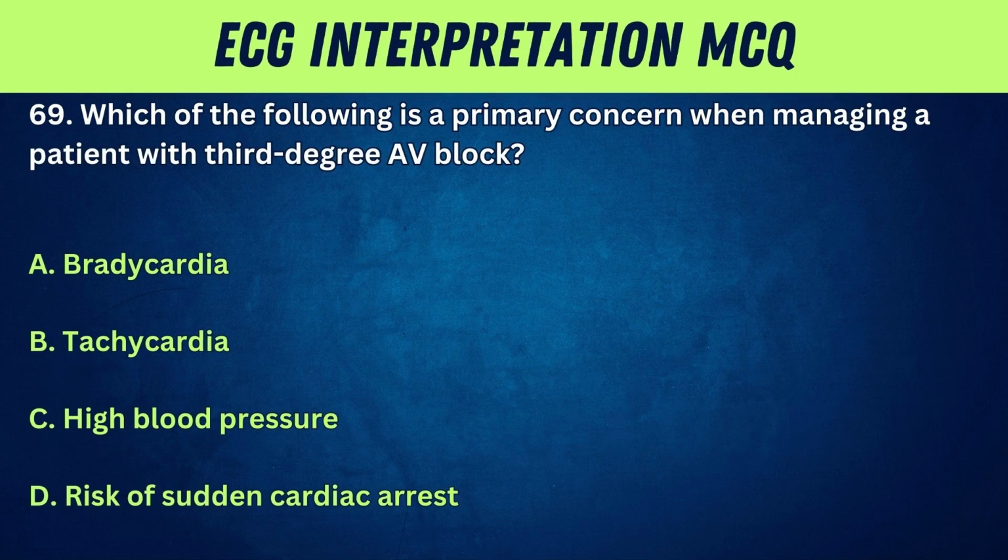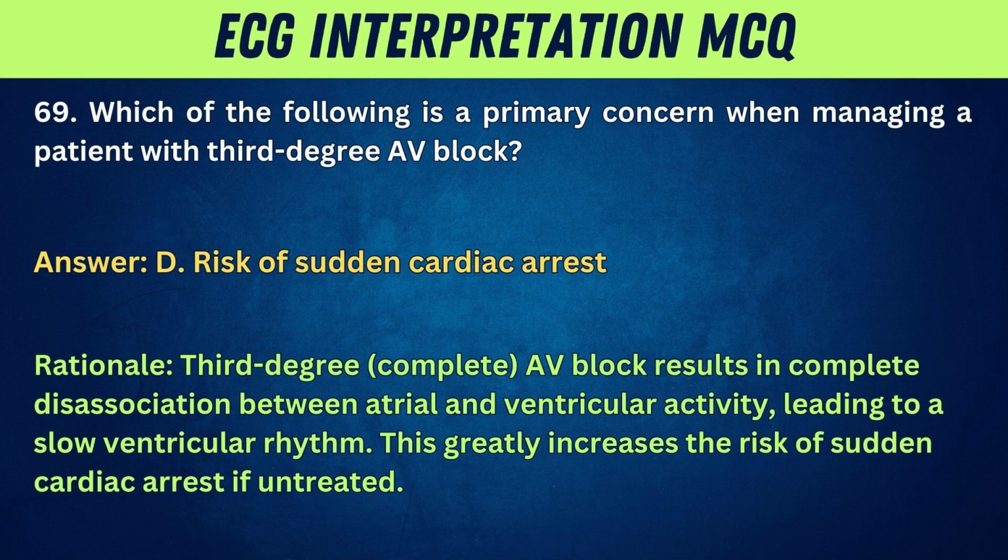69. Which of the following is a primary concern when managing a patient with third-degree AV block? A. Bradycardia. B. Tachycardia. C. High blood pressure. D. Risk of sudden cardiac arrest. Answer: D. Risk of sudden cardiac arrest. Rationale: third-degree, complete, AV block results in complete dissociation between atrial and ventricular activity, leading to a slow ventricular rhythm. This greatly increases the risk of sudden cardiac arrest if untreated.